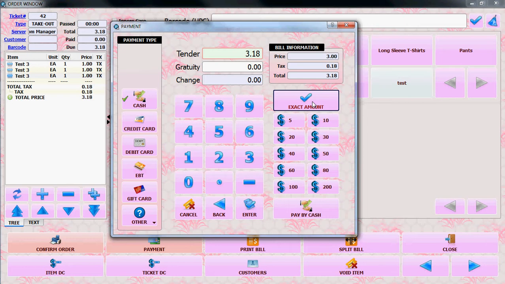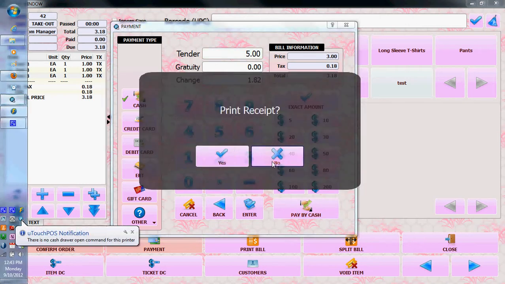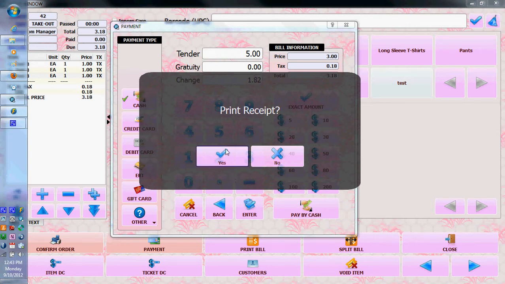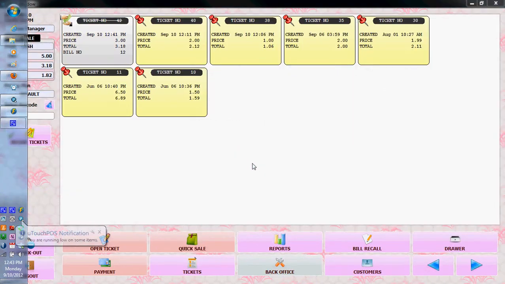If the payer gives you the exact amount, you can click on exact amount, or you can put in another amount. Let's say 5. The change is 1.83, pay by cash, and a window will pop up asking if you want to print the receipt. Let's say yes.